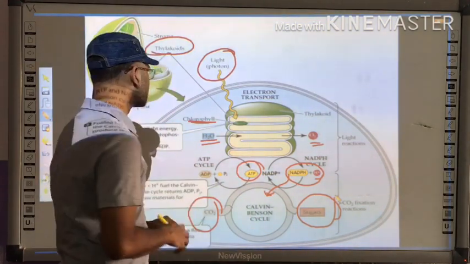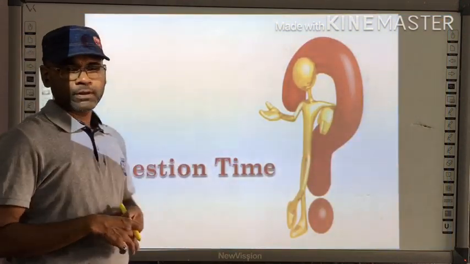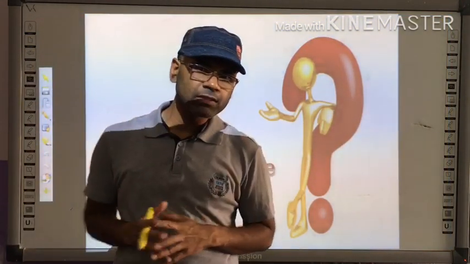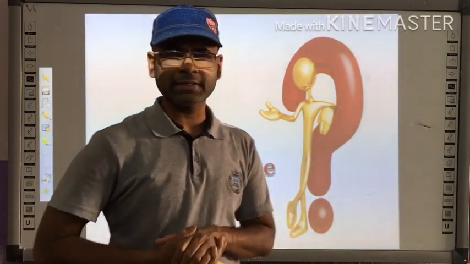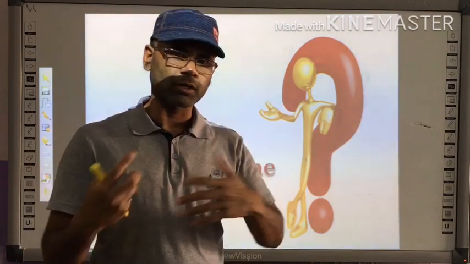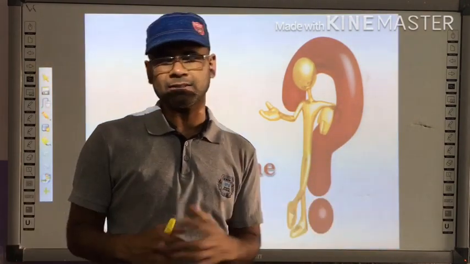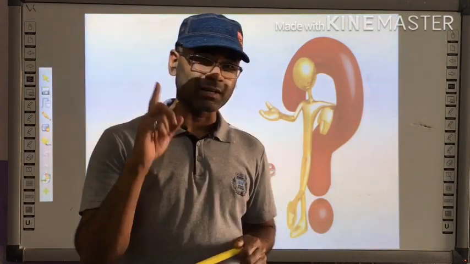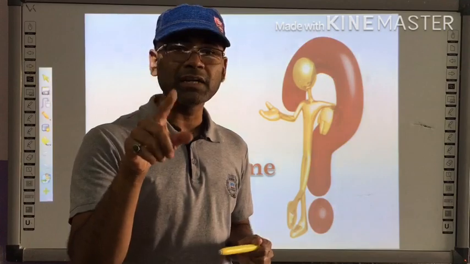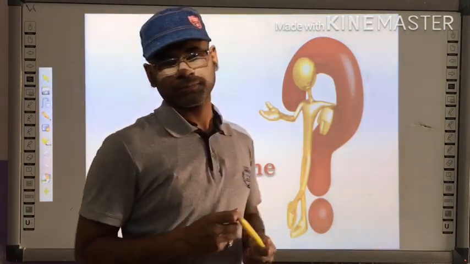Okay, so this is the process of photosynthesis. I hope I have made myself very clear. Though it is a little bit complex process, I know my students are very intelligent. If you go over this topic 1 or 2 times, you will be able to understand all the mechanisms. And while writing a biology answer in the CBSE board examination, remember to include the chemical equations. These chemical equations are very scoring for you.